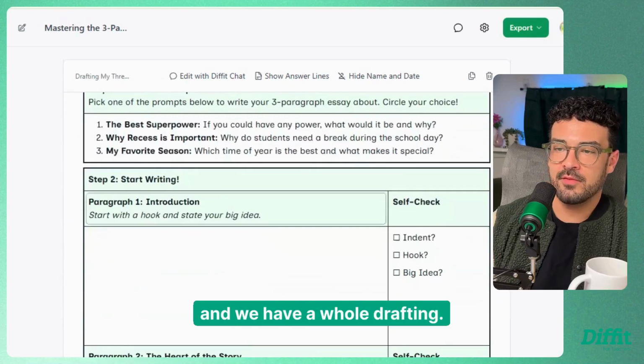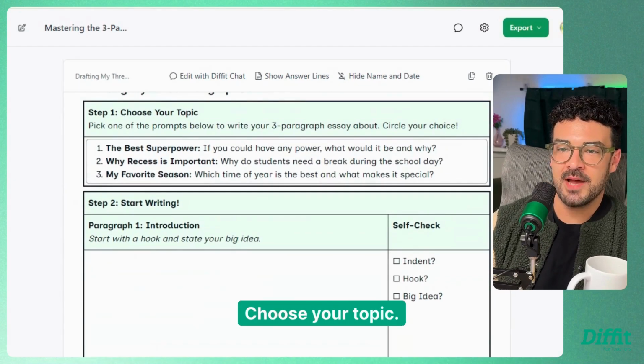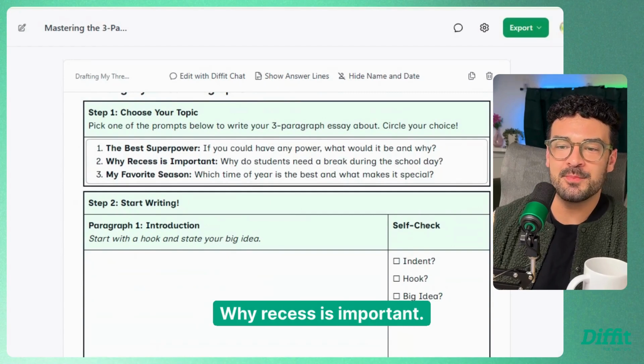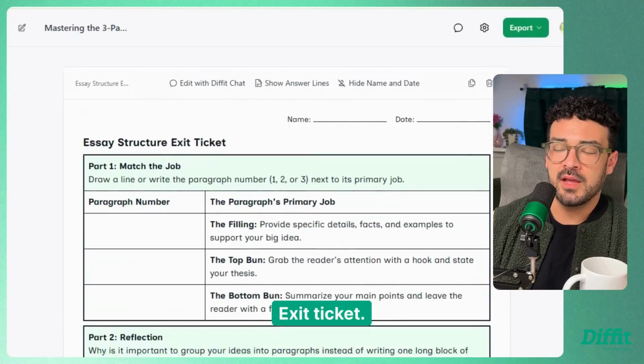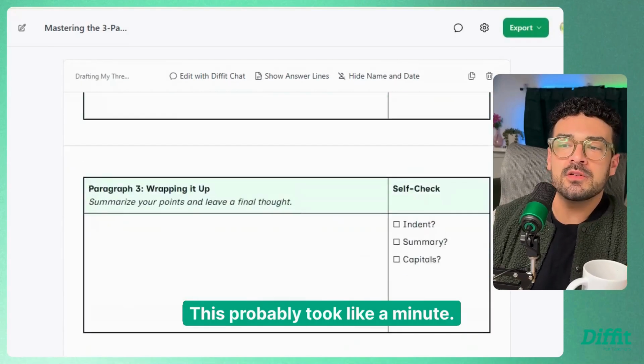Why not? Oh, and we have a whole drafting. Wow. Choose your topic. Best superpower. Why recess is important. My favorite season. The heart of the story. Wrapping it up. Done. Exit ticket. Look at that. This probably took a minute.